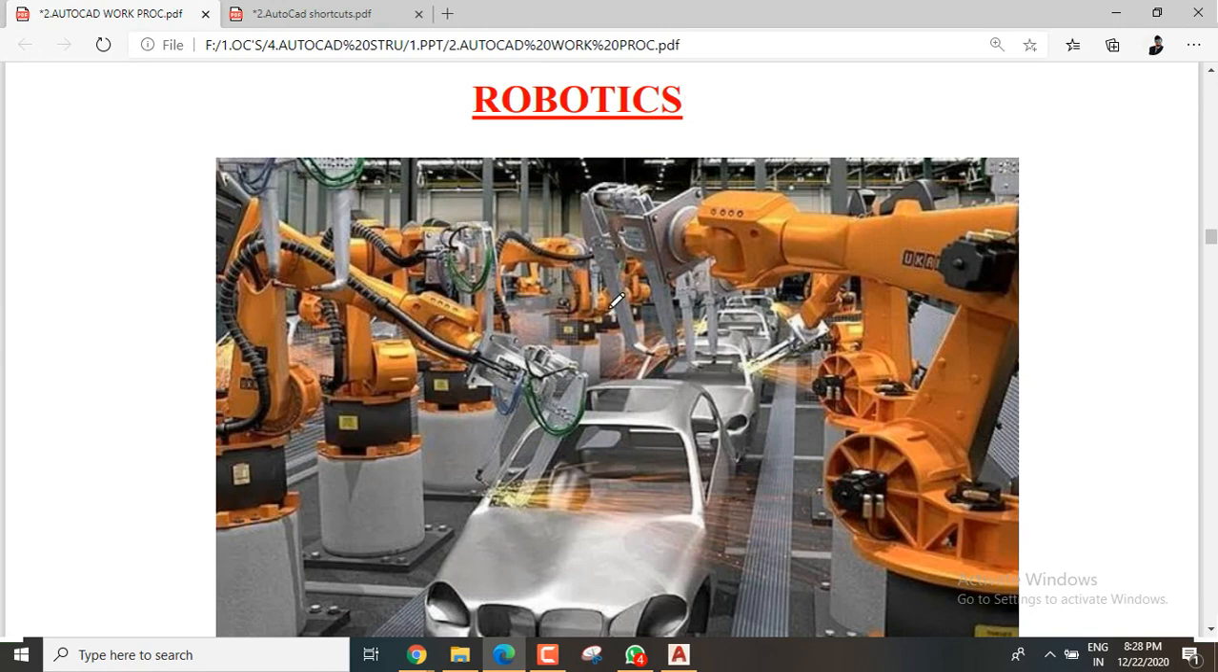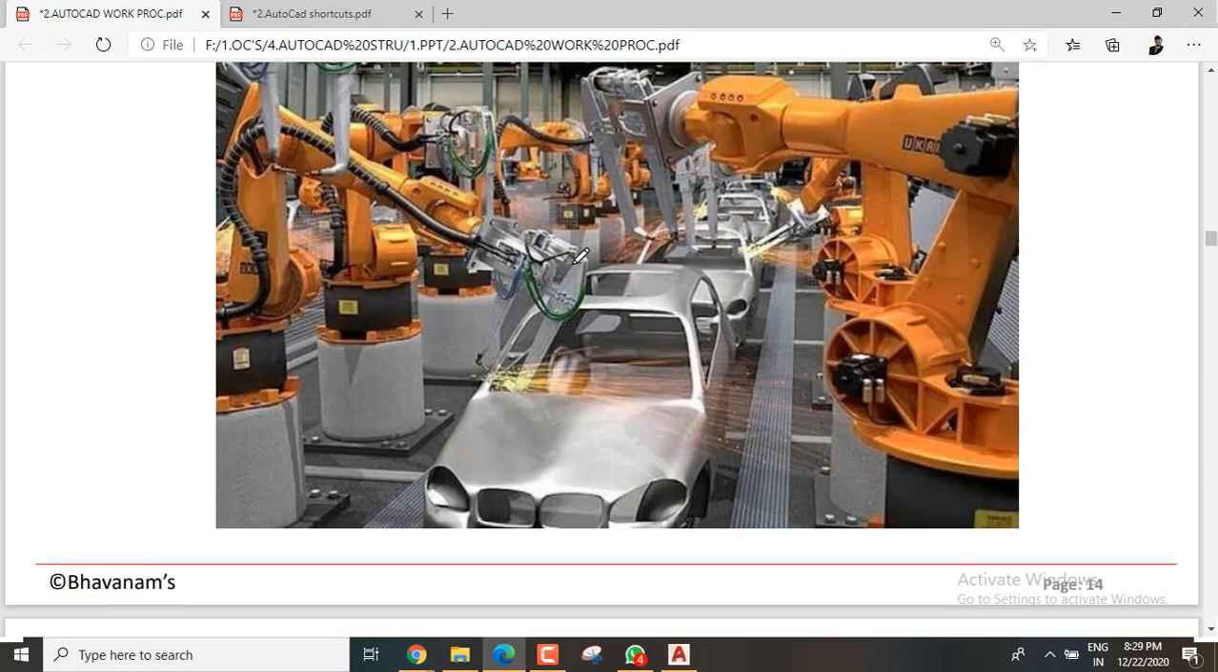Coming to robotics, in olden days, the man would try to arrange these car pictures and everything. Total fabrication work was done by manual work. But nowadays everything is done by robotics. Robotics takes care of manufacturing, fabrication and everything.